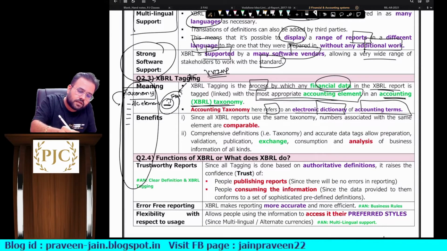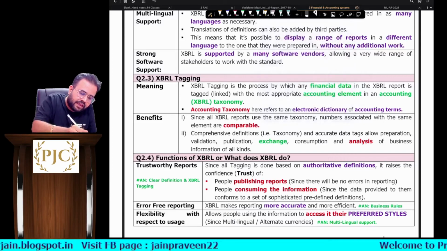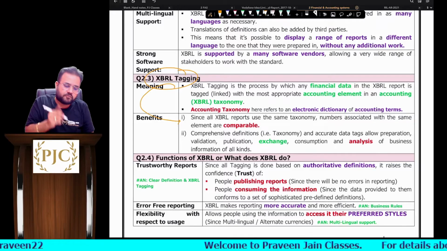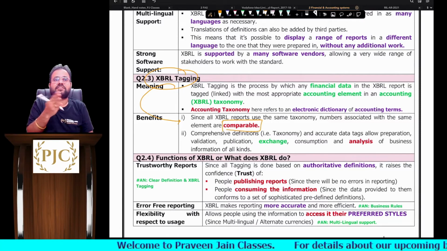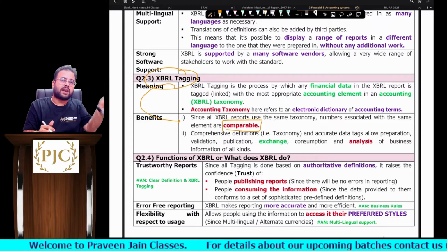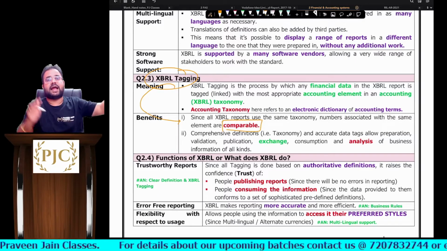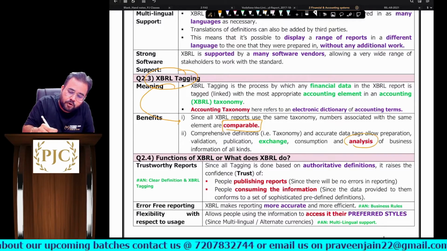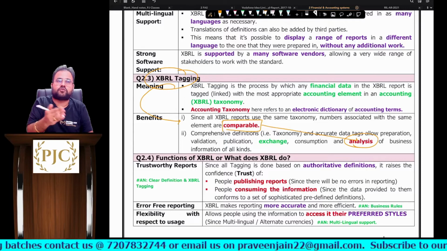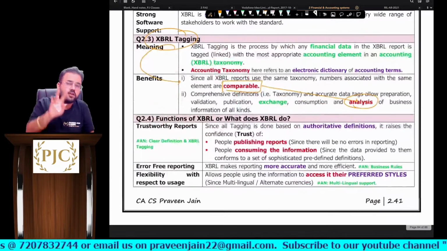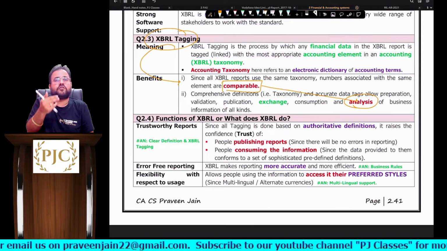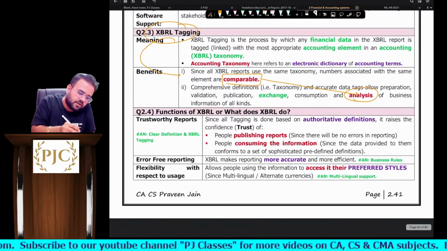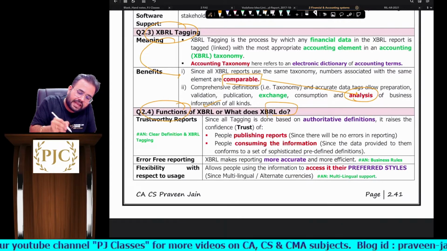Next, sir. If XBRL tagging is done, what would be the benefit, sir? The first and most important thing: comparison will be easy, sir. Agreed? One company entering data correctly and another company also entering data correctly, so comparison is possible, sir. And next, proper analysis. If you are able to compare, obviously you will be able to analyze properly, sir. So these are two benefits which anybody gets if XBRL tagging is done properly, sir.